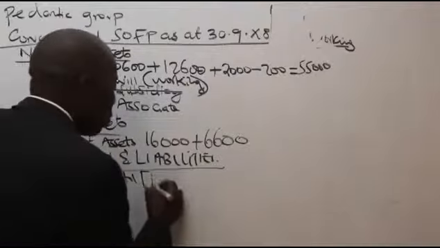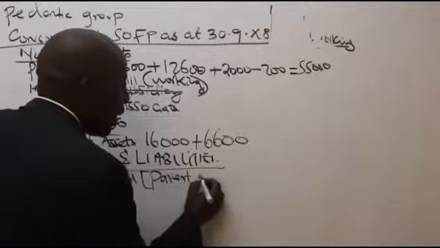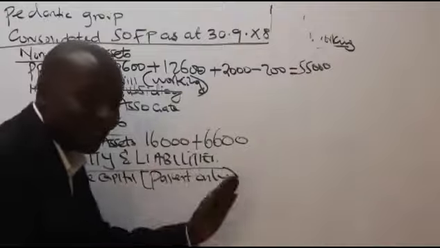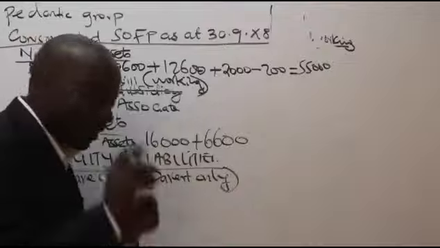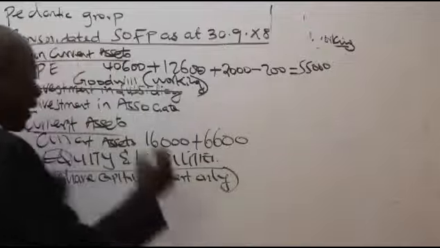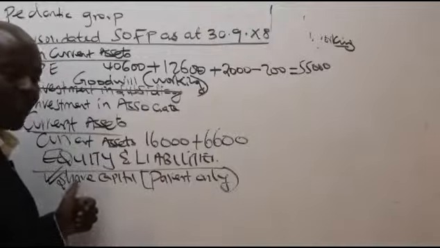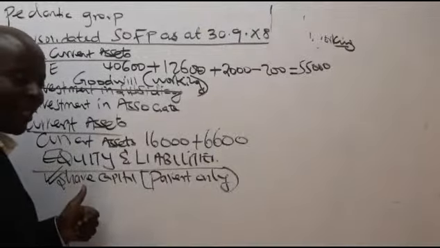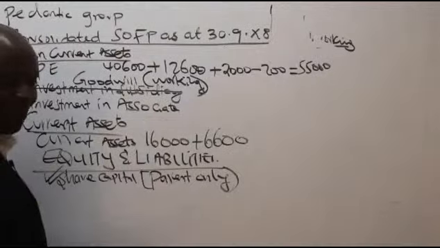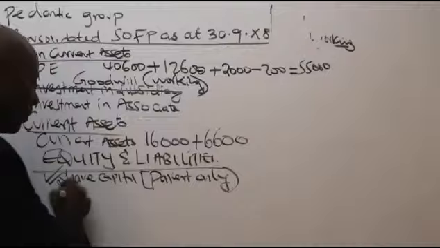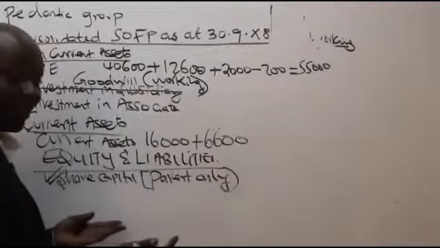So share capital, we shall pick the one of the parent only. You simply go to that column of the parent. Thank you very much, Clinton. You pick the one of the parent only. Correct. From share capital, what else do we have? After share capital in equity, of course, we have share premium. But this question doesn't have share premium. Not unless you'd want to fill up your paper and say share premium, and then you say, yes.